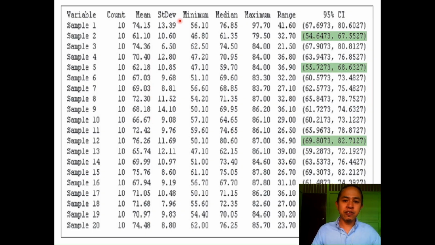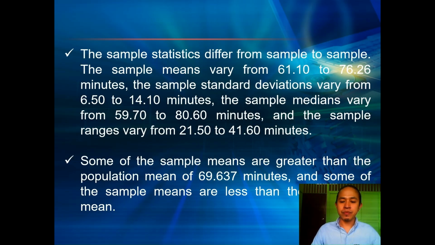Even the standard deviation varies from one another. Even the range varies from one sample to another, and so does the confidence interval. So from sample to sample, it varies. The sample statistics differ from sample to sample.